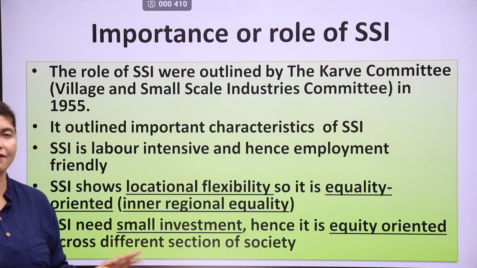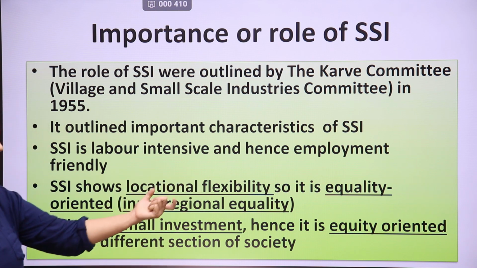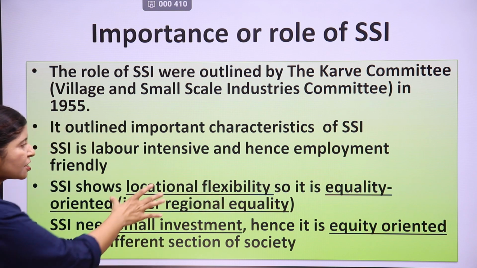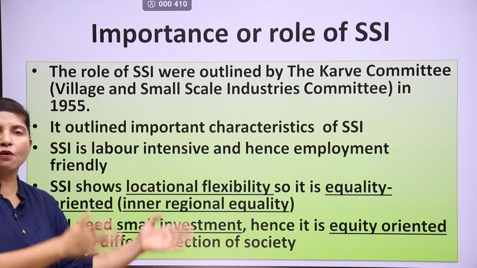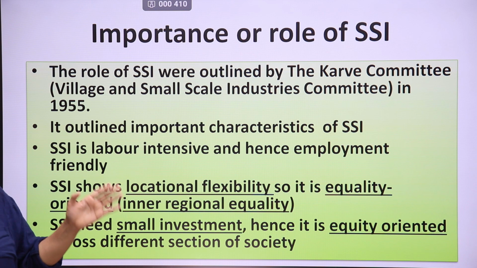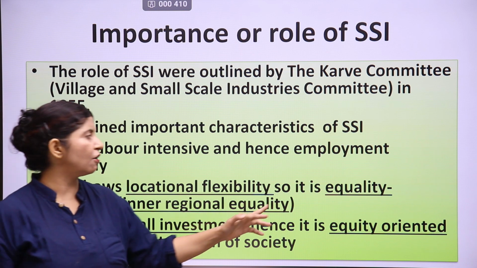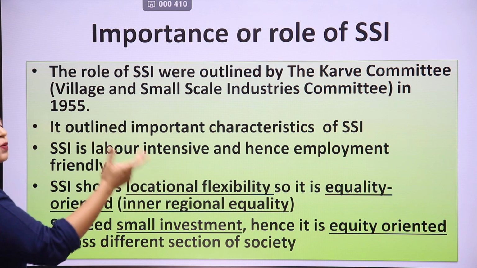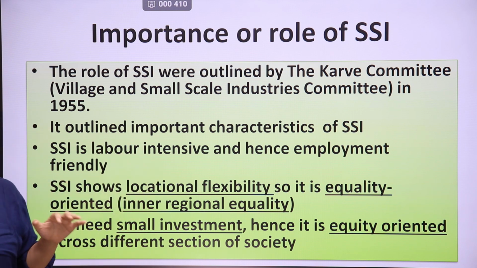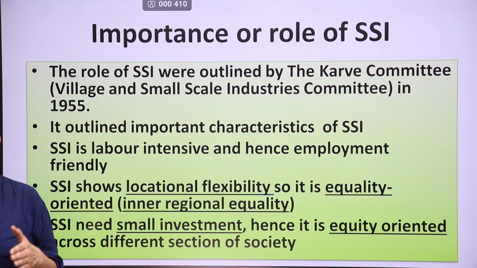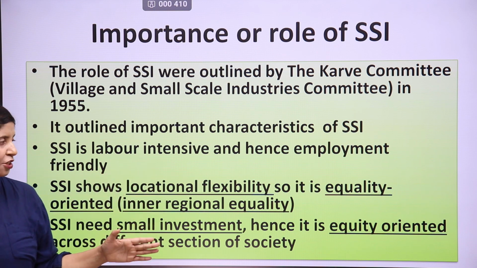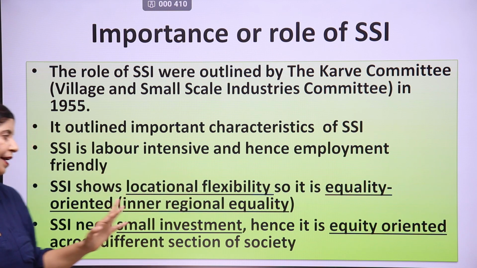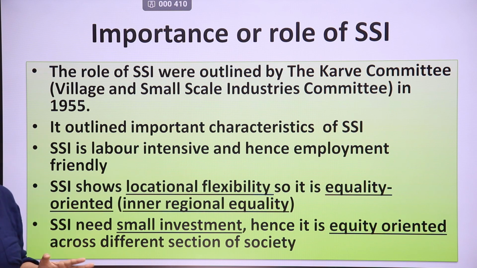Locational means location, the town or city or village where it can be established. So it is equality oriented. It promotes equality among different areas because it leads to more employment generation in different areas, and it enhances regional equality.